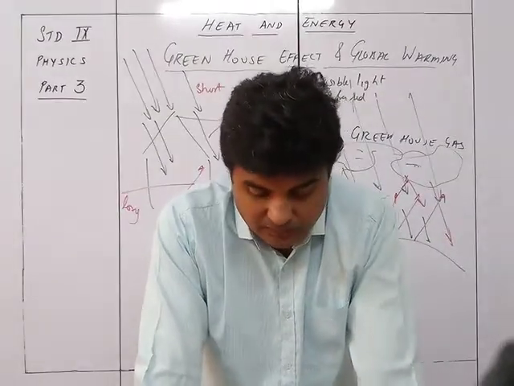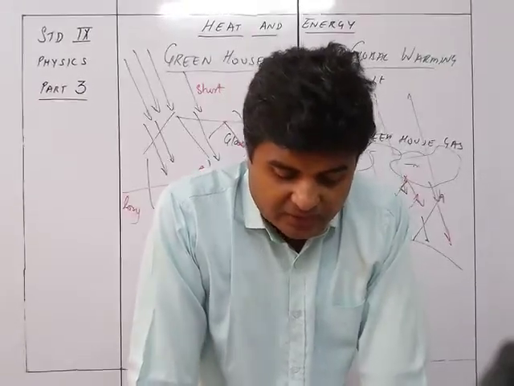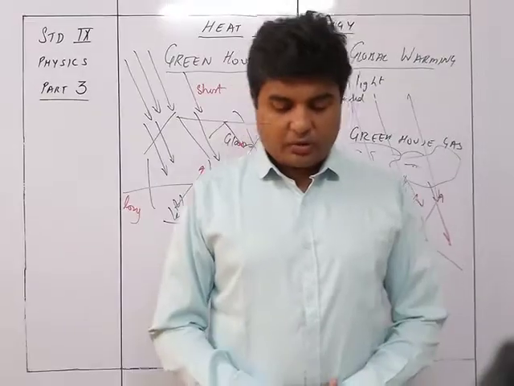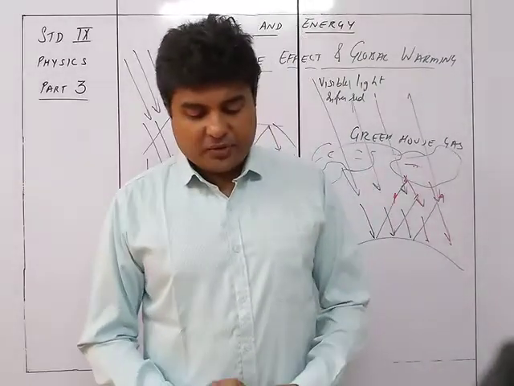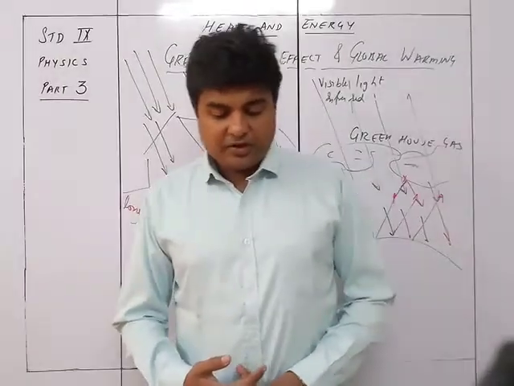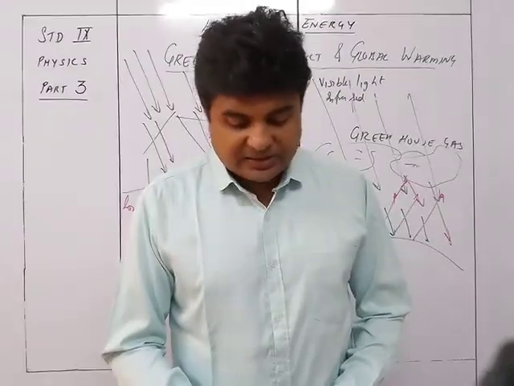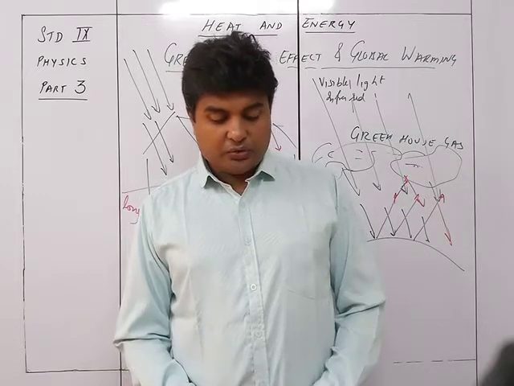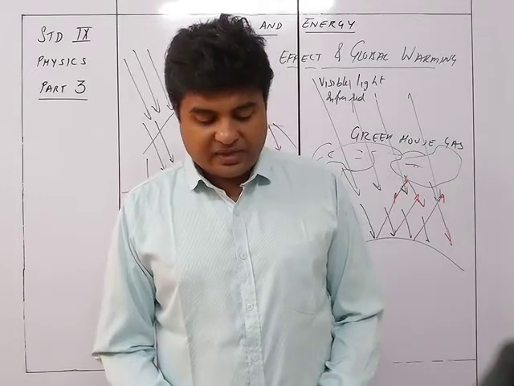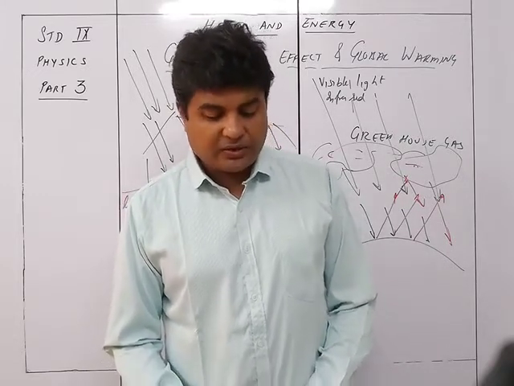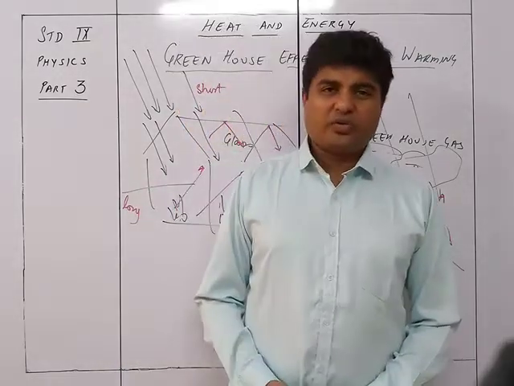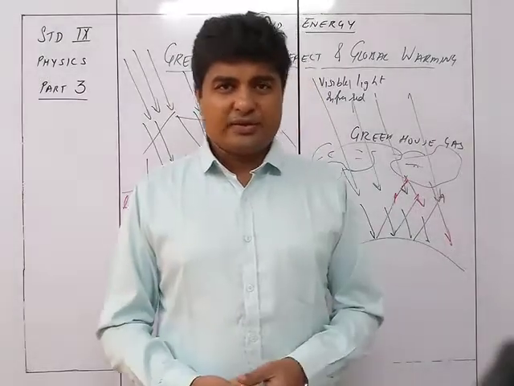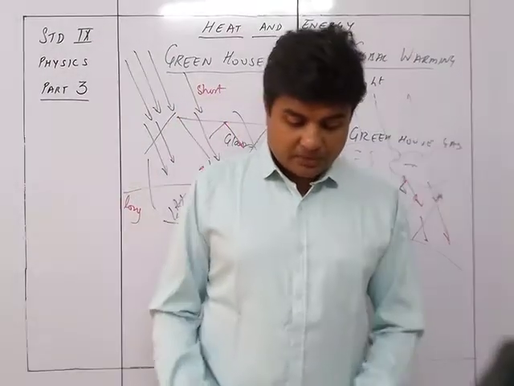An increase in the average temperature of the Earth implies an increase in the amount of greenhouse gases present in its atmosphere, so that they could trap more heat radiated from the Earth's surface. It is believed that human activities such as burning of fossil fuel, industrial growth, clearing of forests, use of automobiles, etc. have played a significant role in the increase in the greenhouse gases, particularly carbon dioxide, in the Earth's atmosphere. So this is exactly the same as what we studied earlier, so I'm not explaining much about this.